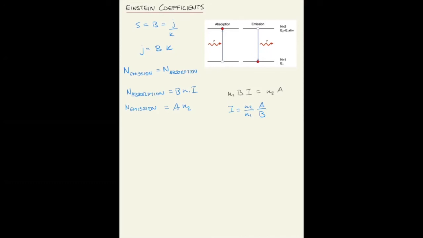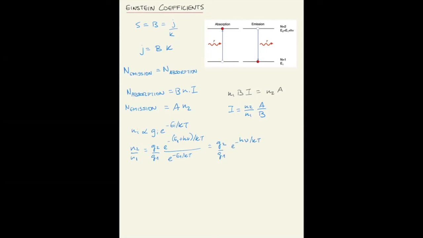Now note that in local thermodynamical equilibrium, the population of a level Ni is given by the Boltzmann relation, where g is the multiplicity of the level and E is the energy of the level. Now, if the states n1 and n2 are separated by the energy of a photon, then you can write that n2 over n1 is given by g2 over g1. The energy E2 is the energy E1 plus the energy of the photon, which then becomes g2 over g1, e to the minus h nu over kT.